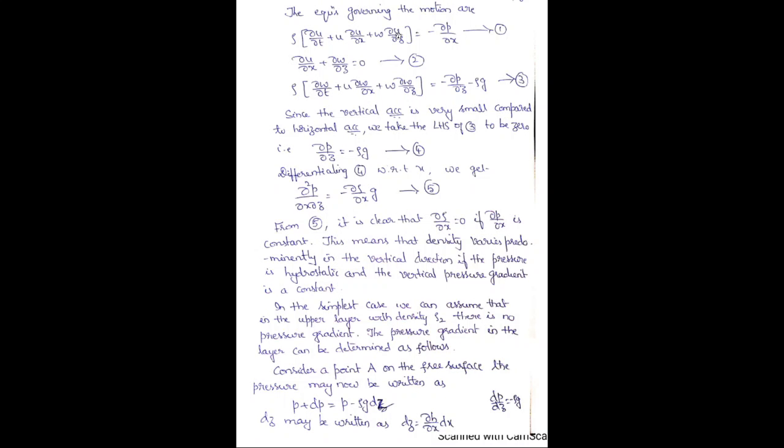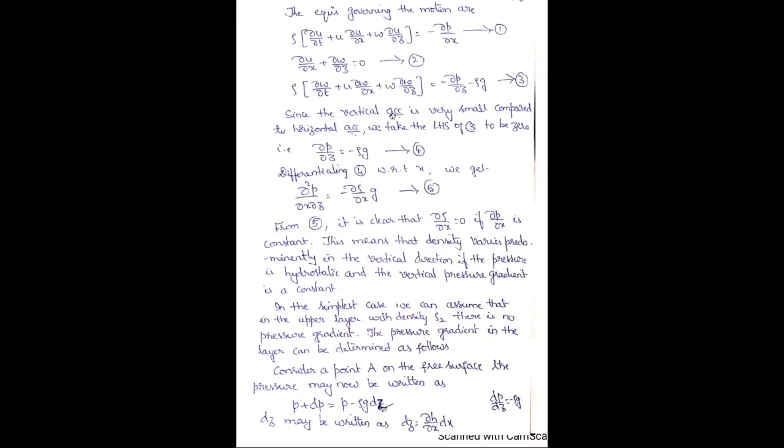The equations governing the motion are: rho (dou u by dou t plus u dou u by dou x plus w dou u by dou z) is equal to minus dou p by dou x. This is the equation of motion, and there is also the equation of continuity. We have the equation of motion in the x direction and in the z direction: rho (dou w by dou t plus u dou w by dou x plus w dou w by dou z) is equal to minus dou p by dou z minus rho g. This is because gravity is acting vertically downward, so it has only a z component. Call them equations 1, 2 and 3.